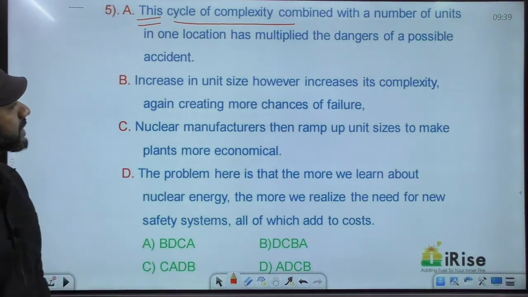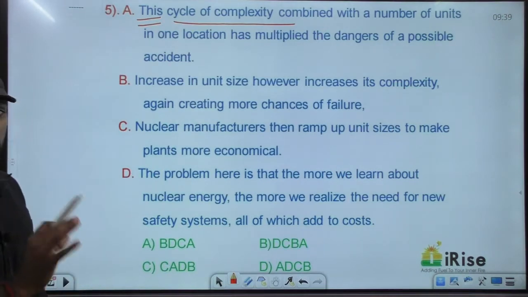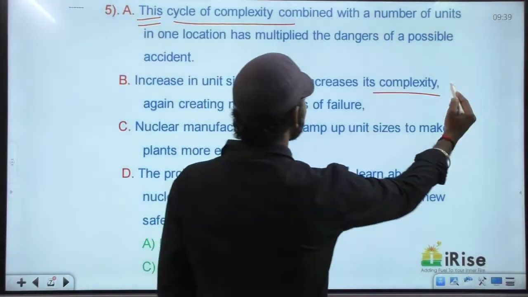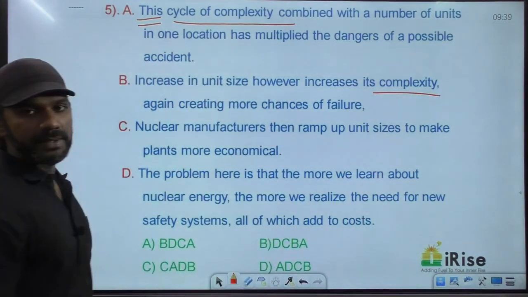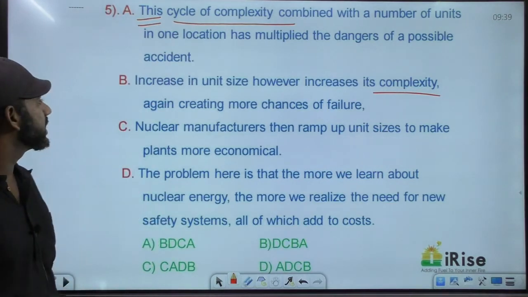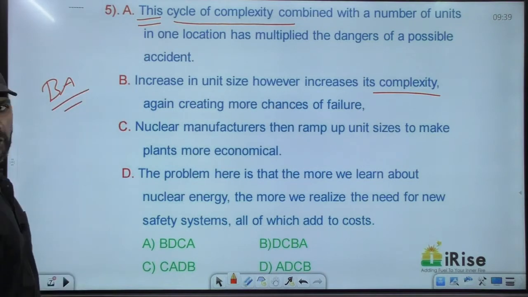In which sentence do you find mention about complexity? The mention about complexity comes only in one sentence, other than option A, that is sentence B. Option A says this cycle of complexity, so undoubtedly BA must be a mandatory pair.